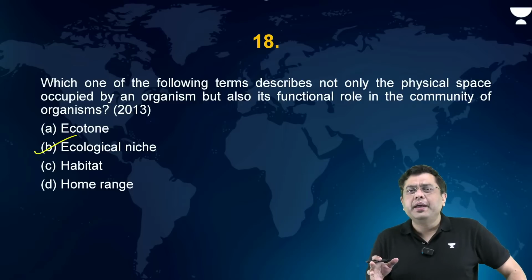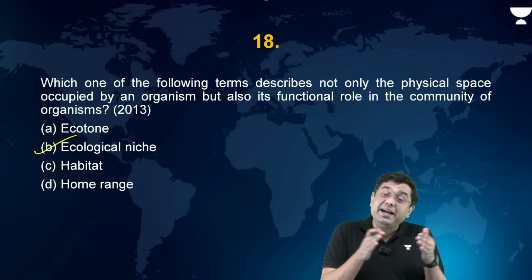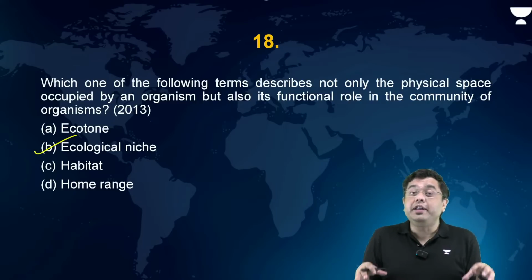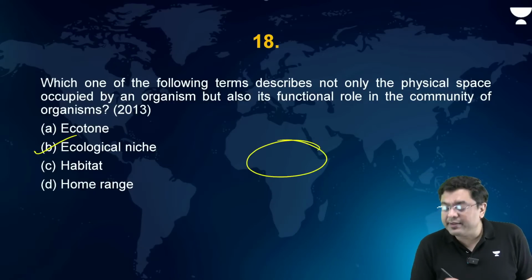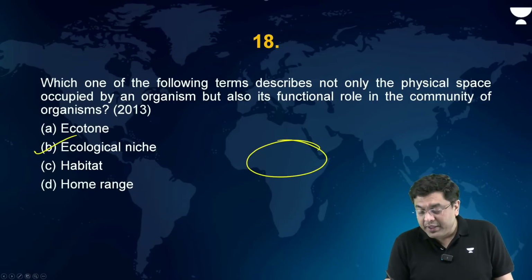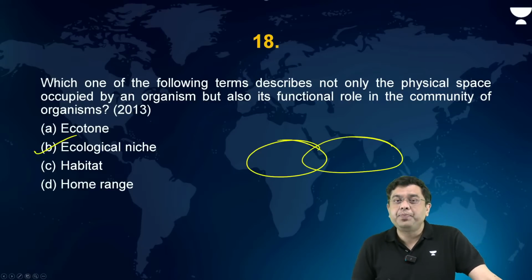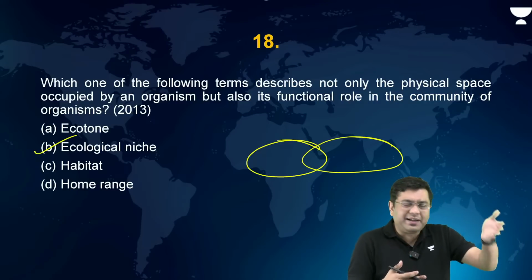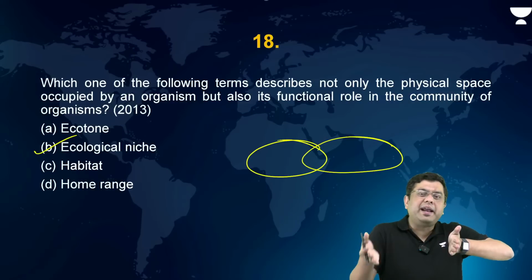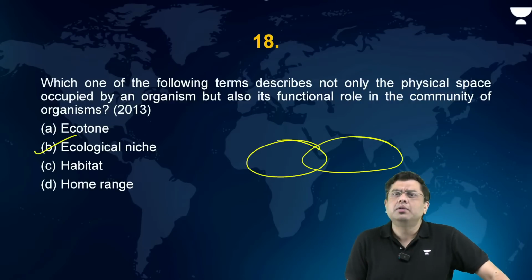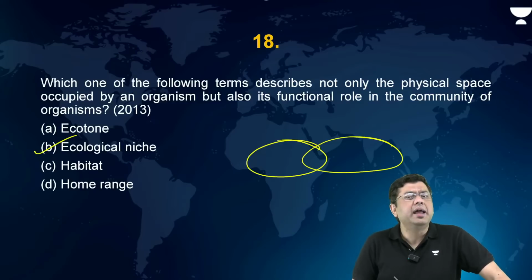What is an ecotone? Ecotone is basically a transition between two different ecosystems. If you have, let's suppose, a desert, and let's suppose after a particular distance you have forest. But you won't come across a situation where till here you have sand dunes and right next to it you have dense forest. Happens only in movies, not in real life.